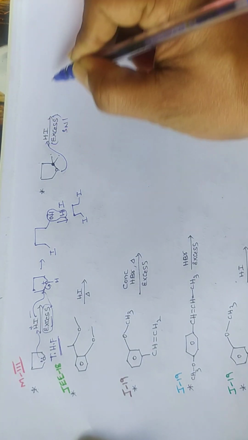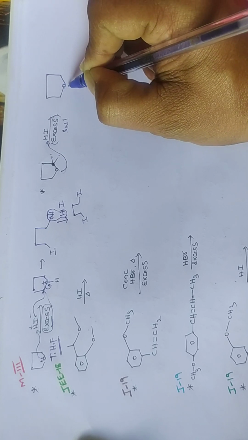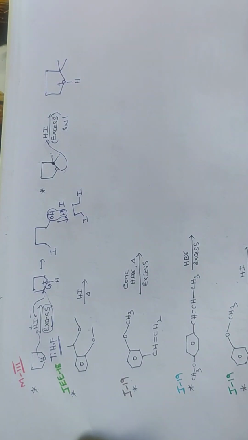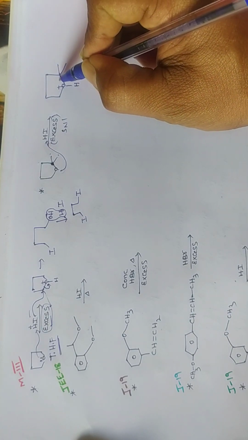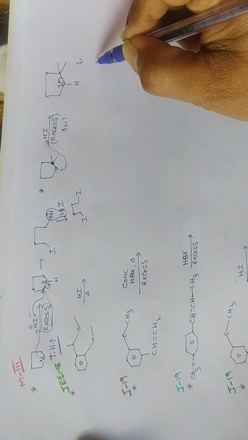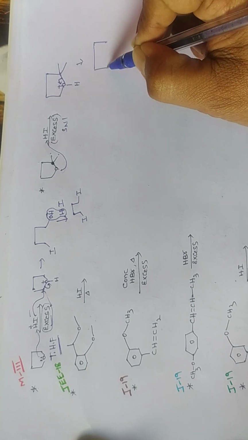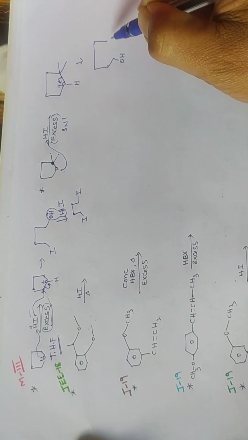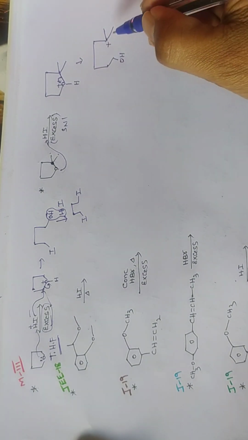Now what will happen? First protonation. First we get a protonated ether. Oxygen gives the electrons to hydrogen, so therefore positive charge. Now these alkyl groups are written as they are. It follows the SN1 mechanism, so formation of carbocation. Now this bond is broken and we get a 3 degree carbocation.